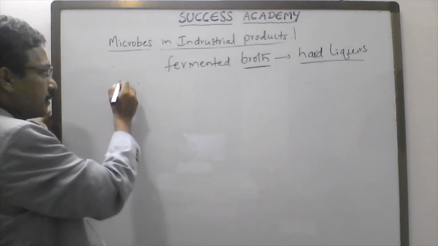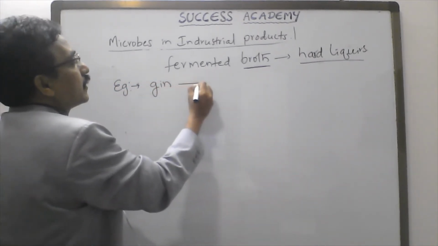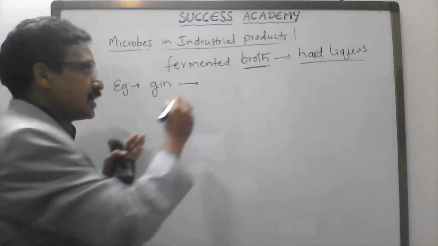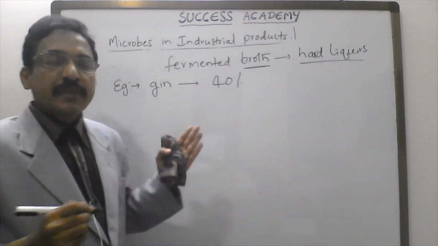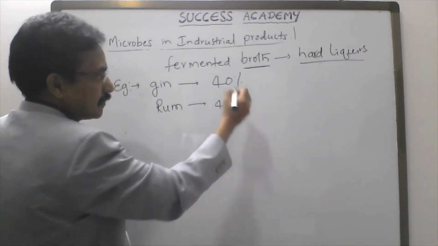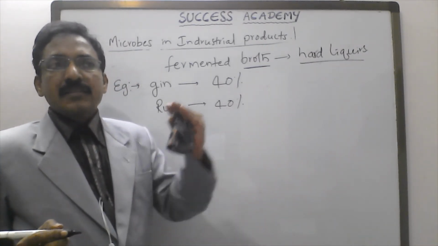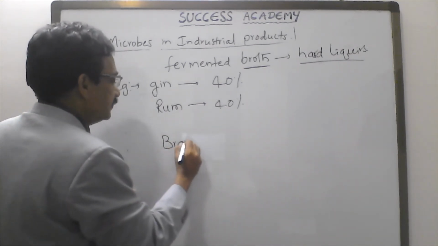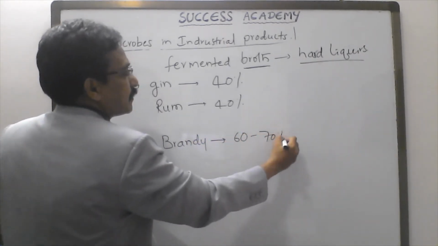For example, gin is obtained after the distillation process and it has 40% alcohol. Next one, rum, also has 40% alcohol. Note down quickly. Next, brandy has the highest percentage, nearly 60 to 70%.